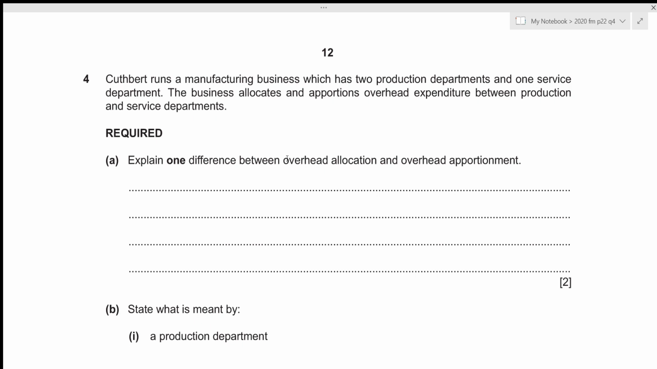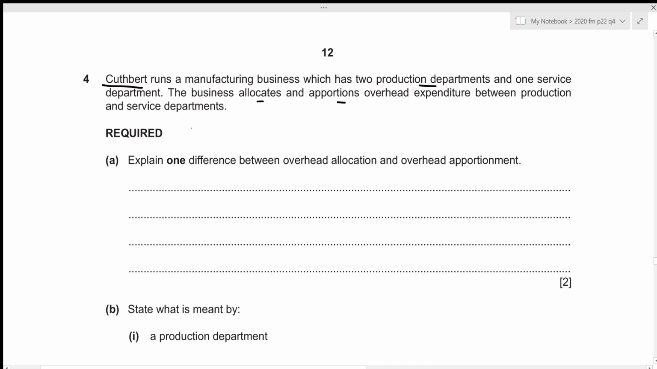Since question number 4 is of 30 marks, ideally we should be spending about 30 minutes in order to complete this question, and in this video as well we will be attempting to solve this question under 30 minutes. So without any further delay, let's get started. Cuthbert runs a manufacturing business which has 2 production departments and 1 service department. The business allocates and apportions overhead expenditure between production and service departments.